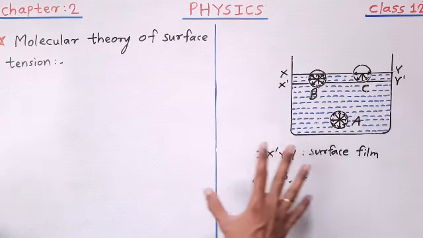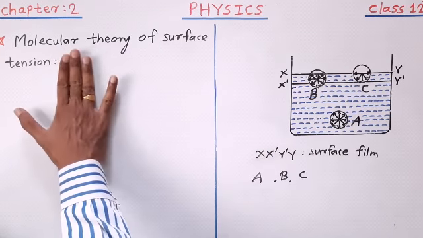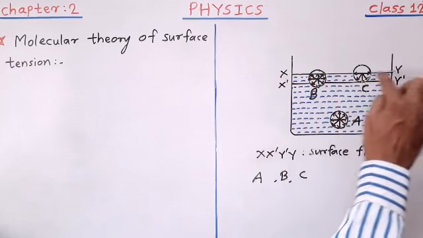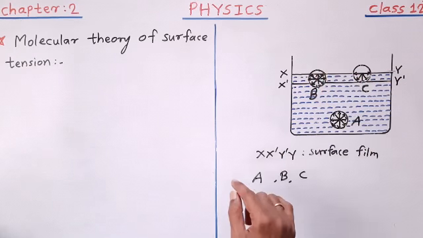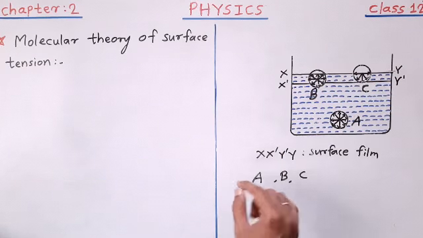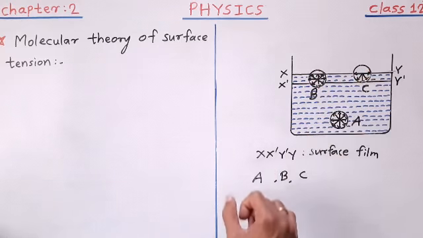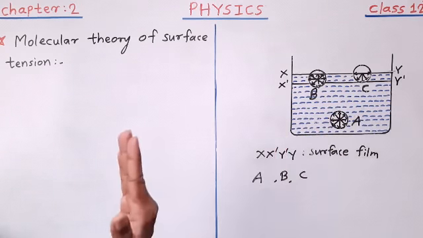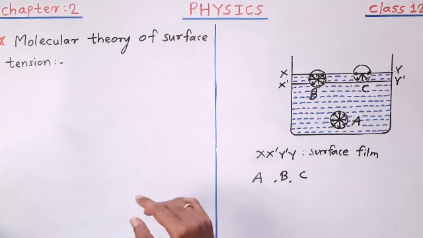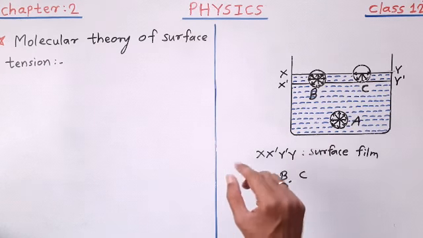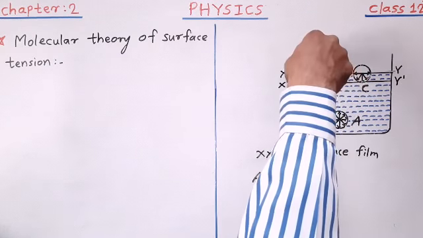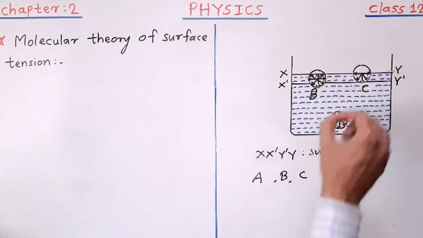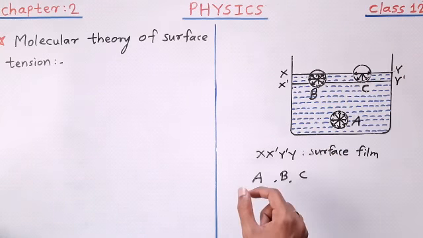So this is the reason, with the help of molecular theory, we have explained why there is a surface tension on the free surface of liquid, why it behaves like an elastic membrane. Now if we go back to the earlier videos, we gave the example there, a water spider can easily walk on the surface of water without rupturing the film.